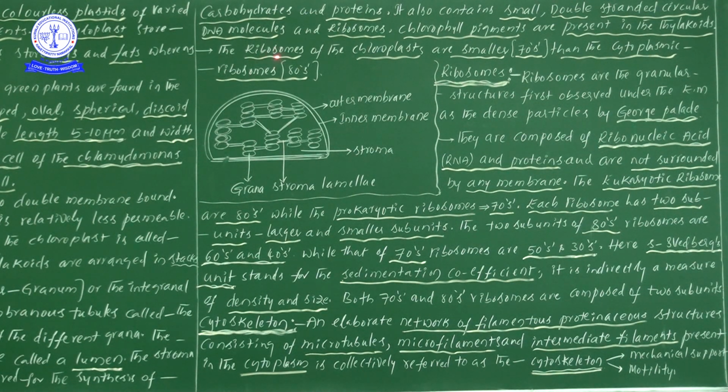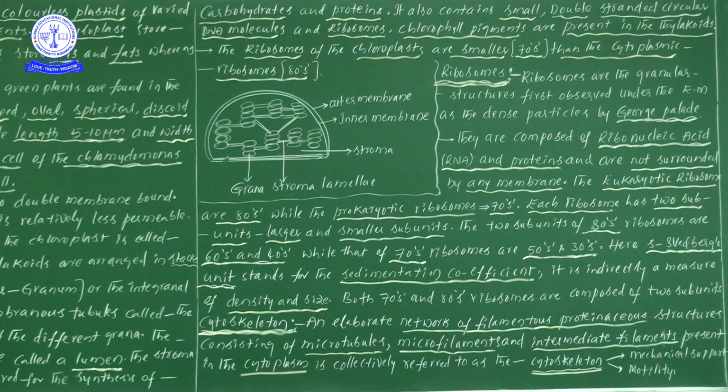Now here, the ribosomes of the chloroplast. Once you see there, even here we can find a small double stranded DNA molecule, and ribosomes also we can find.